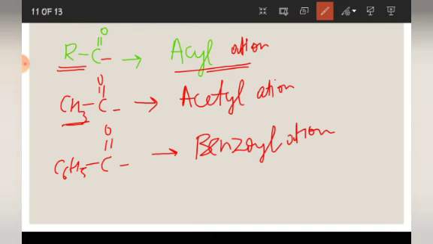Now one more thing that I will discuss with you is that the reaction with acid chloride is carried out in the presence of pyridine. This is a reasoning question that is asked in exams: when esterification is carried out with acid chlorides, we use a base which is pyridine.